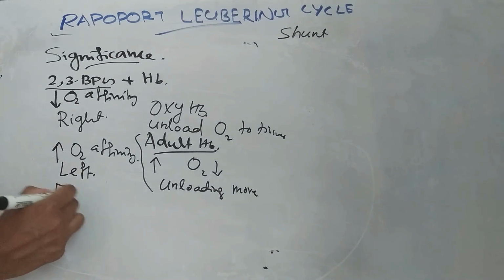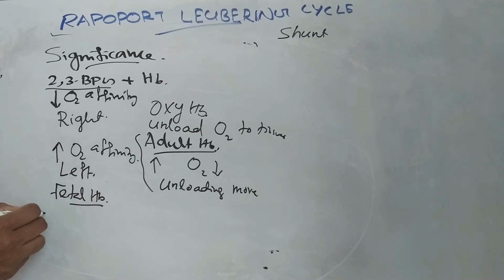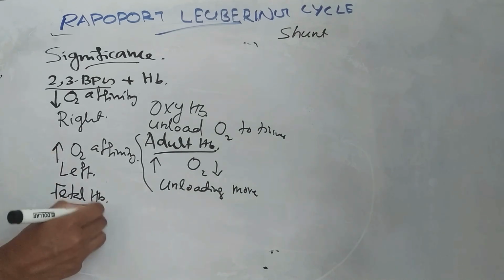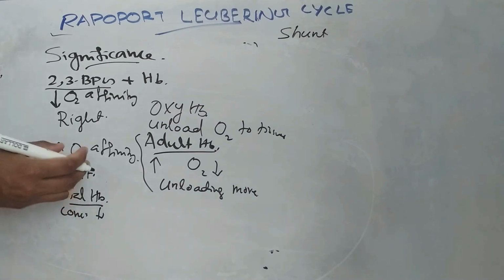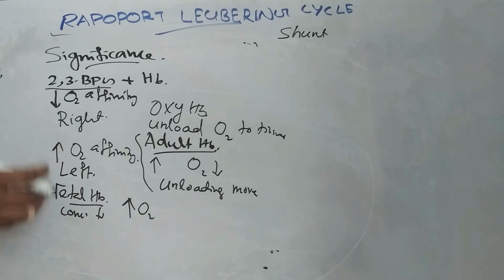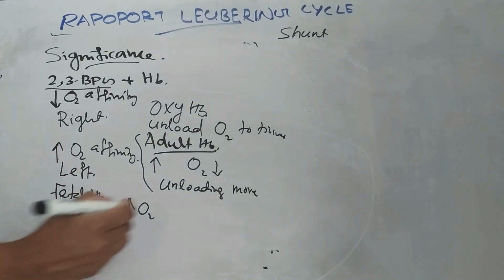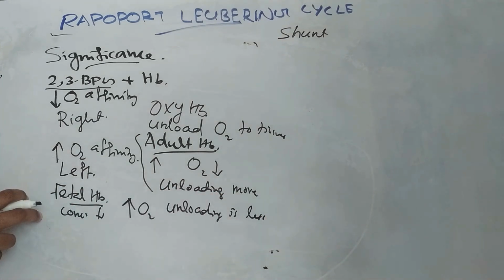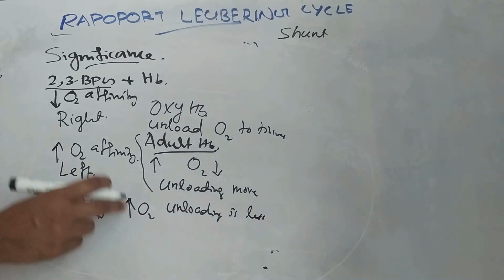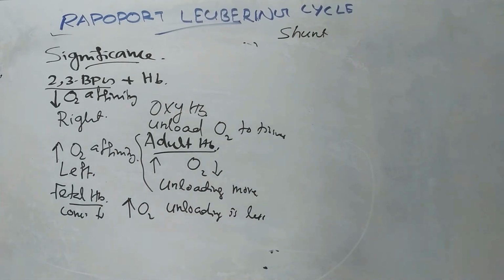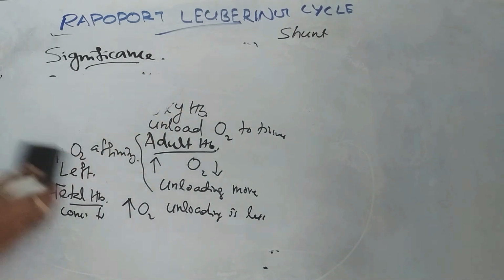In the case of fetal hemoglobin, the 2,3-bisphosphoglycerate concentration is low. So affinity to oxygen is more, and unloading or dissociation will be less. So in fetal hemoglobin, the 2,3-bisphosphoglycerate concentration is low, so affinity towards oxygen is more and unloading is less. That is the first significance of 2,3-bisphosphoglycerate.